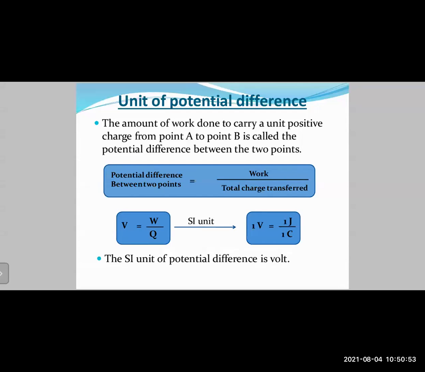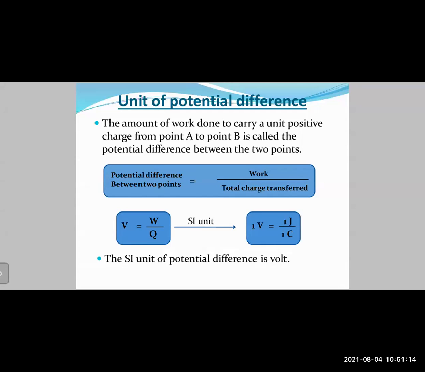Okay, so when you apply force and if there is displacement, you say that work is said to be done. So even in this case, because the charge is moving, there has to be some force which is applied, right? So the amount of work done to carry a unit positive charge from point A to point B is called the potential difference between these 2 points.